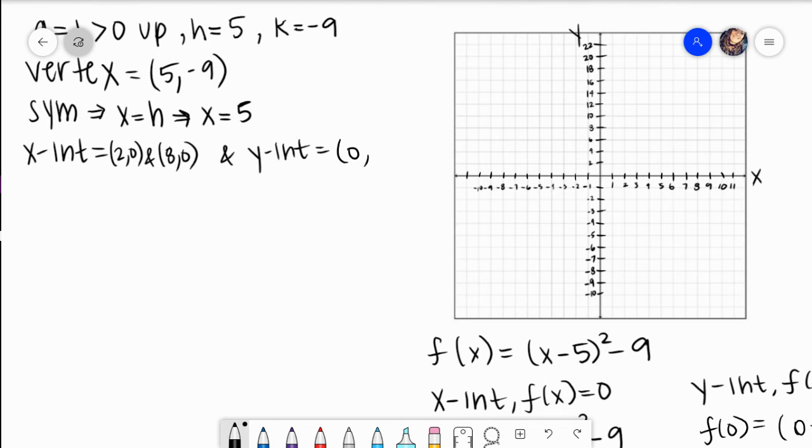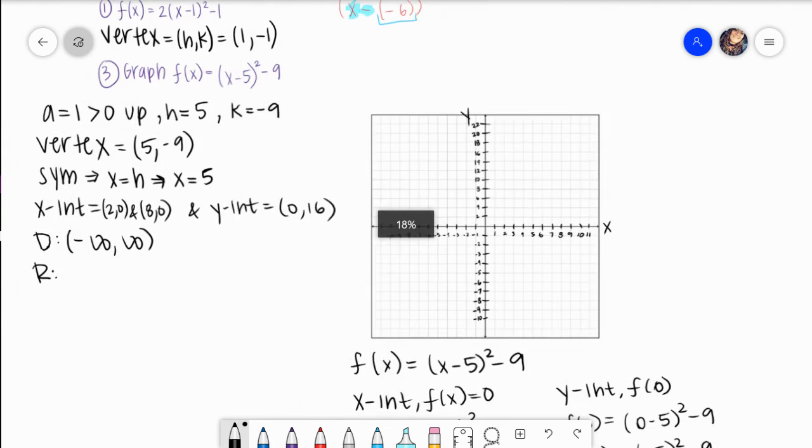Right here, 0, 16. Okay, so it's also going to ask me for my domain, and I know that that's a polynomial, and so my domain is going to be all real numbers, and it's going to ask me for my range. I can't just pull the range out of thin air. I'm actually going to need to graph this, and then I can tell you what the range is. So let's go ahead and graph this.